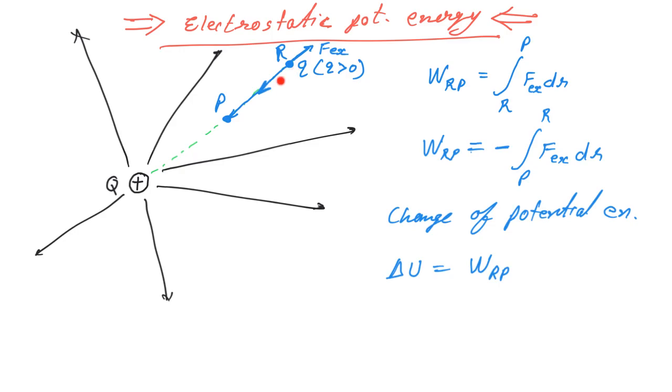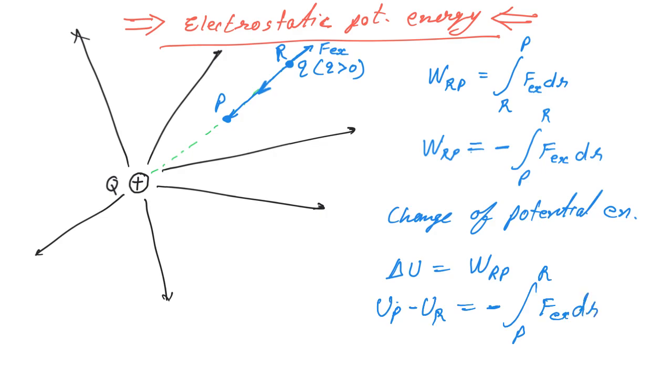So whatever work we had done from R to P is stored in form of change of potential energy, that is delta U. And so delta U can be now written as U_P minus U_R, and that is equal to minus integration P to R F external dr.